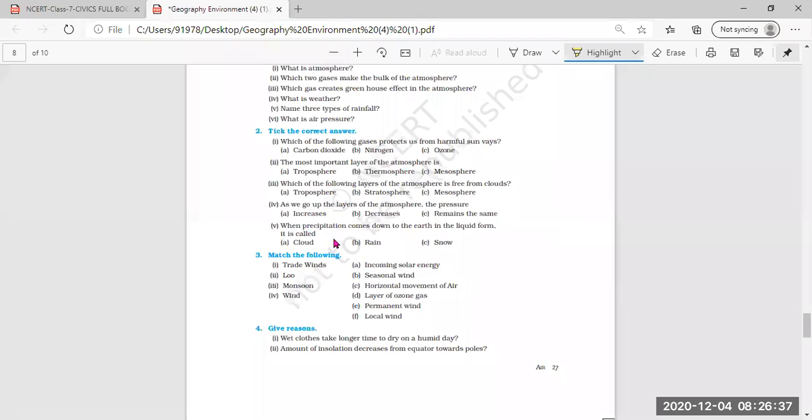Now, tick the correct and match the following, you can mark here only. In my PDF, tick the correct and match the following are also given, but there is no need to do the tick the correct and match the following in the notebook.